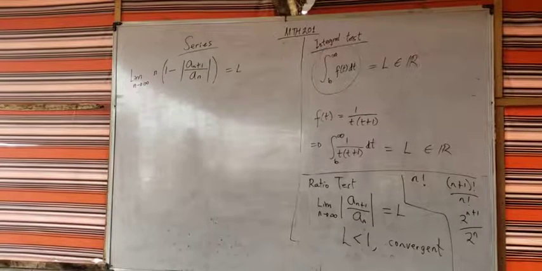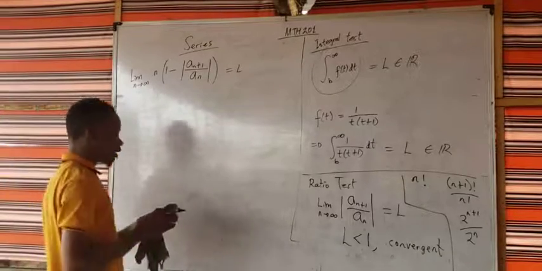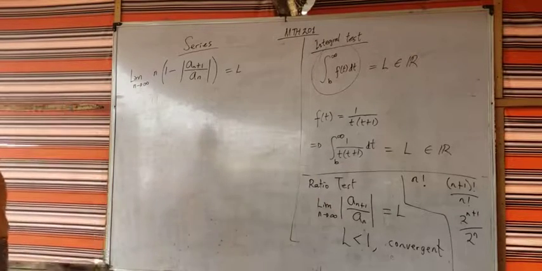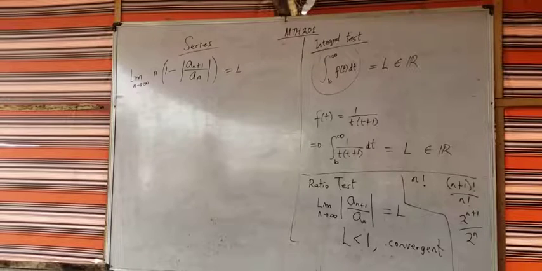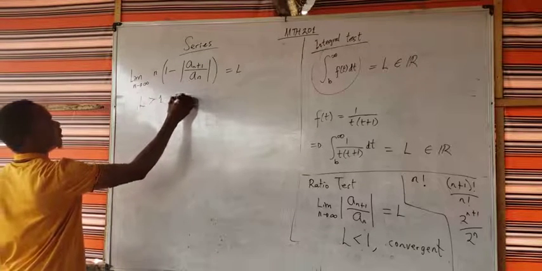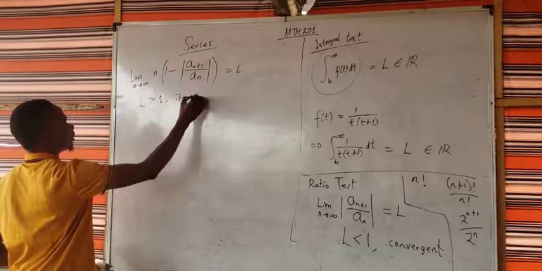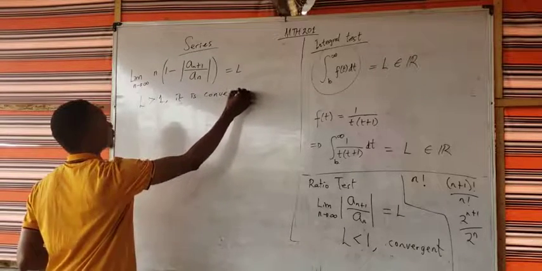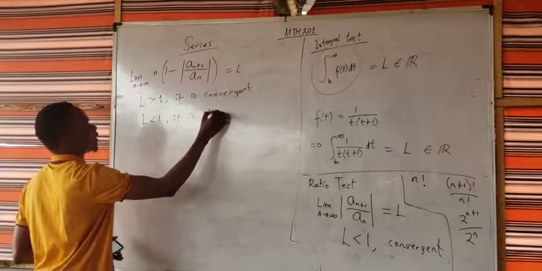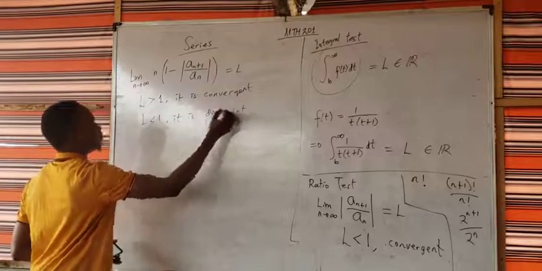The conditions for this are opposite of the ones for the ratio test. In this case, if L is greater than 1, it is convergent. If L is less than 1, it is divergent. If L is equal to 1, in this case also, it fails. That means that, yes, for both of them. So if L is greater than 1, it's what? It's convergent. And if L is less than 1, it is what? It is divergent. If L is equal to 1,